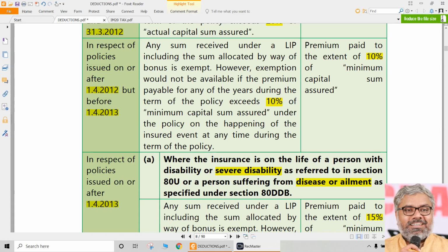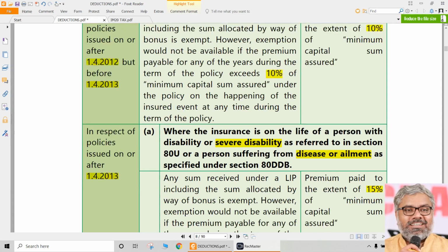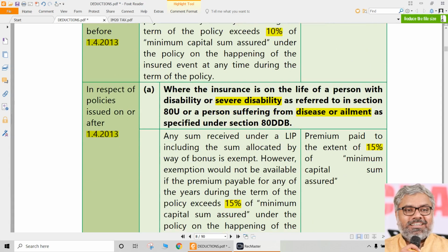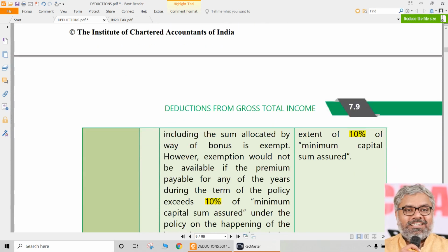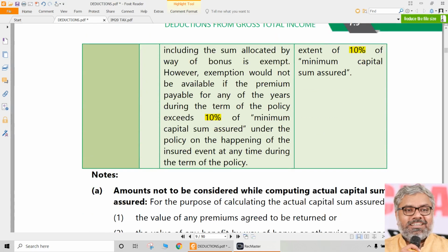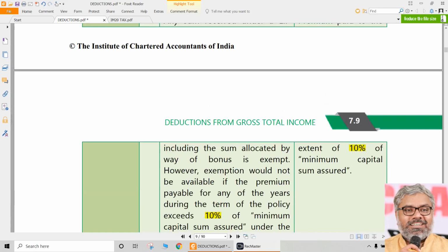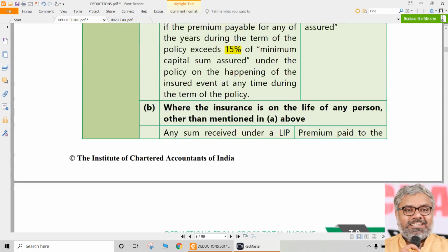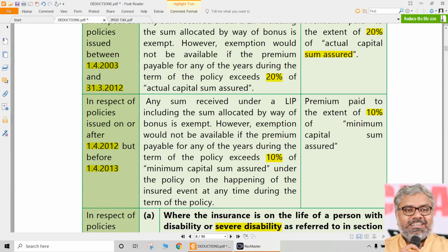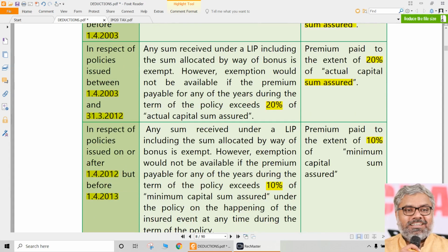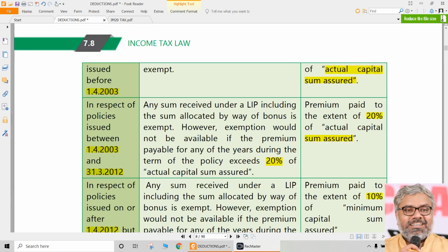What you have to check? When the policy is issued. If the policy is issued on or after 1/4/2012, then you have to check whether the premium paid is exceeding 10% of sum assured. If so, then this deduction is not available. That's all. Nothing happens. We cannot arrest the SSC and send him to jail or something. Deduction is not available. Deduction is available only if the premium is not exceeding 10% of the capital sum assured if the policy is issued on or after 1/4/2012. If the policy is issued before 1/4/2012, then the premium should not exceed 20% of the capital sum assured. That was what we discussed earlier.